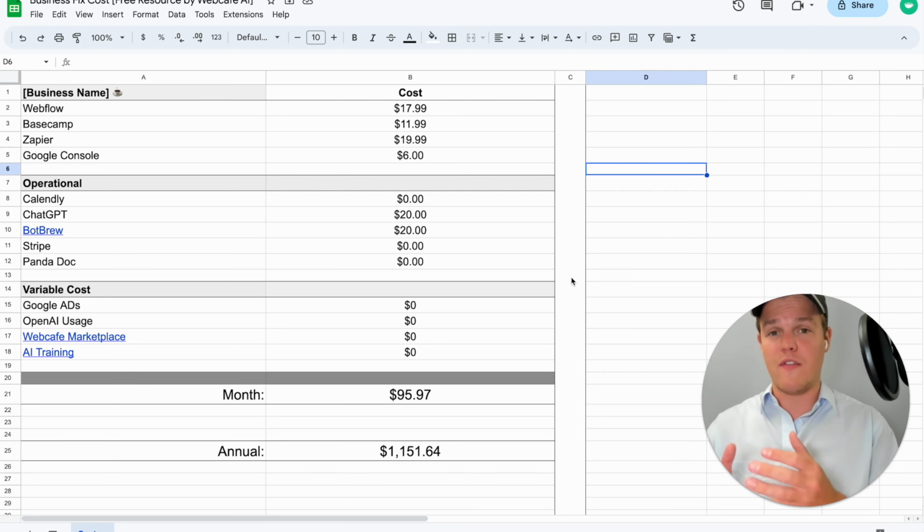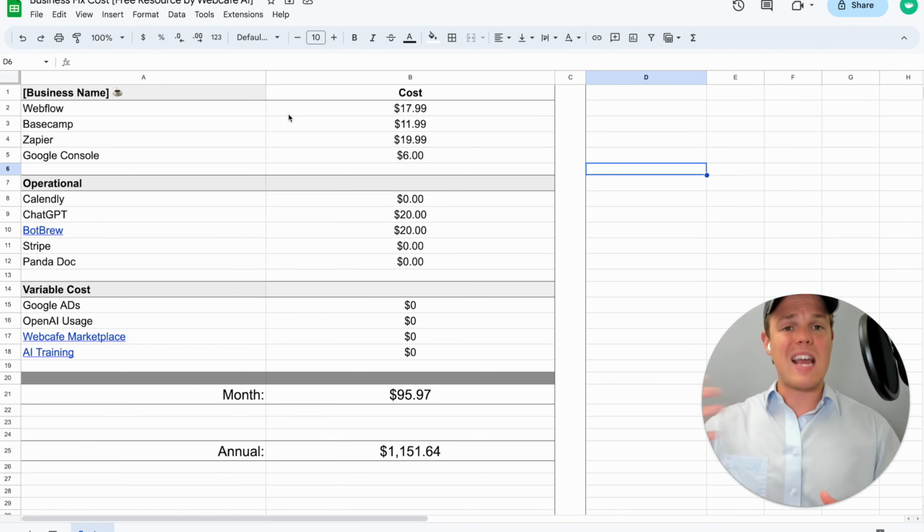So as you see from our Excel sheet here, we outlined everything that should be associated with running an AI automation agency. First, starting with Webflow and their lowest tier, which is going to be $18 a month. Then Basecamp, which is going to be your CRM. This could be Slack as well. Essentially where you're going to onboard clients, have communication with clients, and really have better structuring and formatting with clients. The next being Zapier, obviously. It's going to be $20 a month.